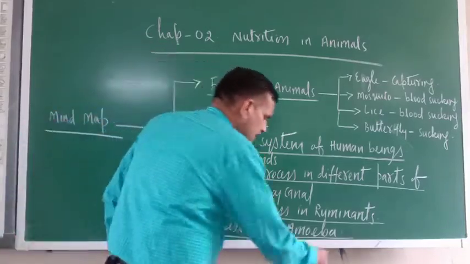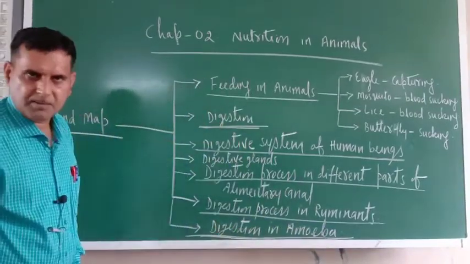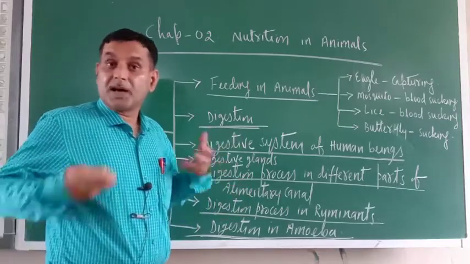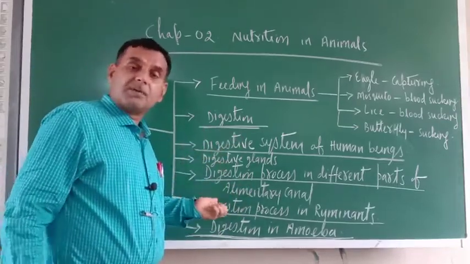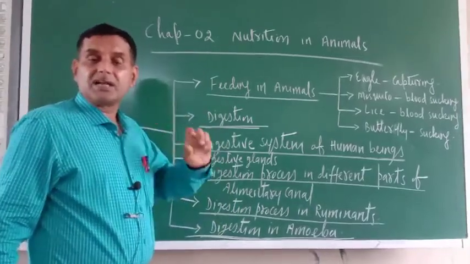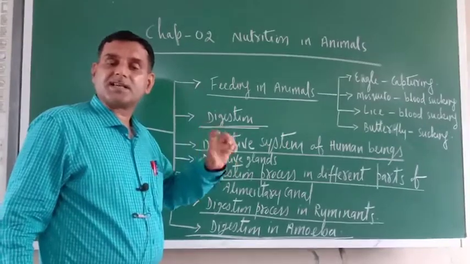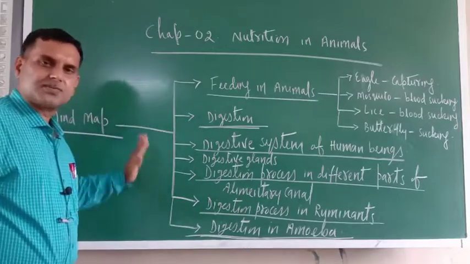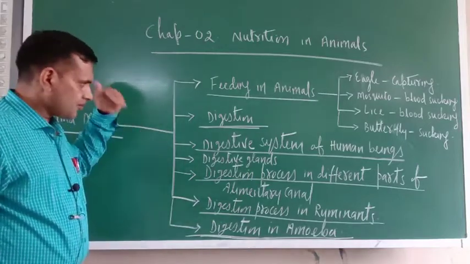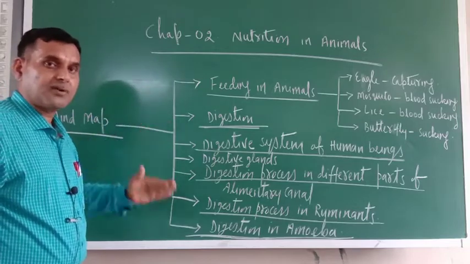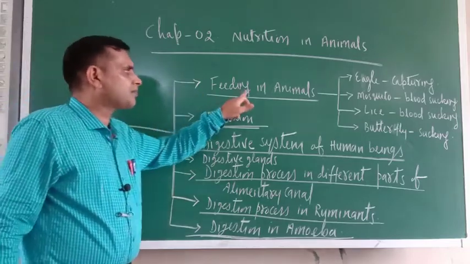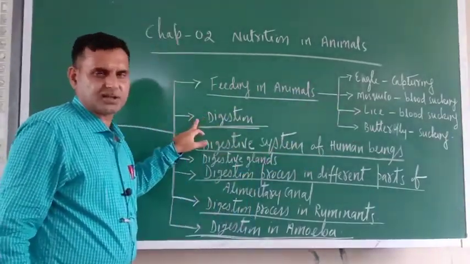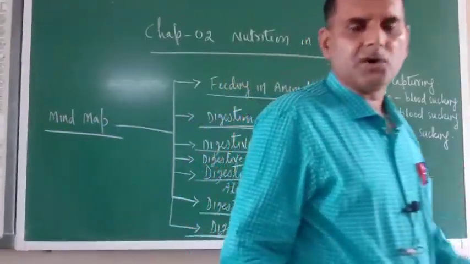Another one is digestion in amoeba. Amoeba is a unicellular animal. We are multicellular animals. Amoeba is unicellular and all the digestion process takes place in a single cell only. That also I have to explain. These are the things included in this chapter, and I have to deal with them one by one. First I will start from feeding in animals, which I have already completed. Now I will start digestion. What is digestion?